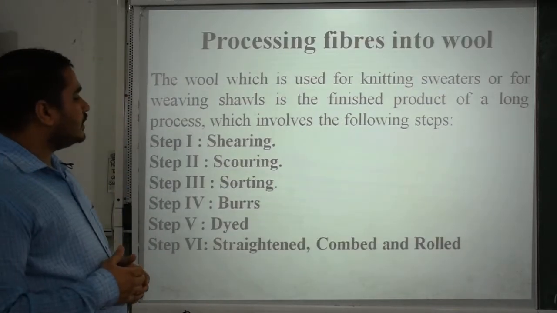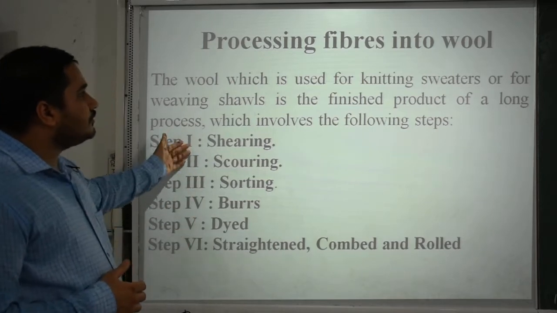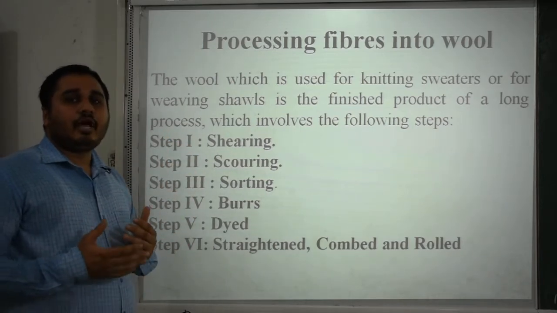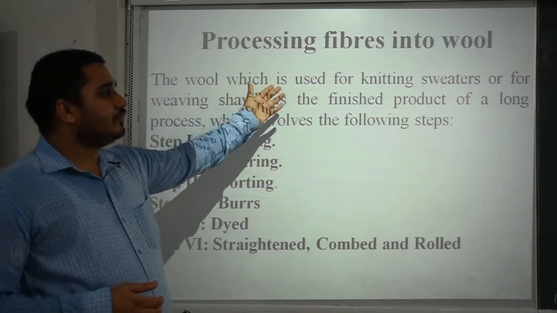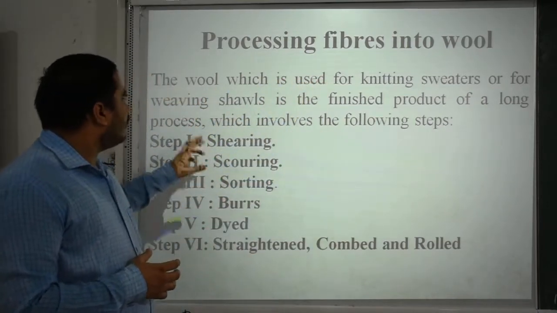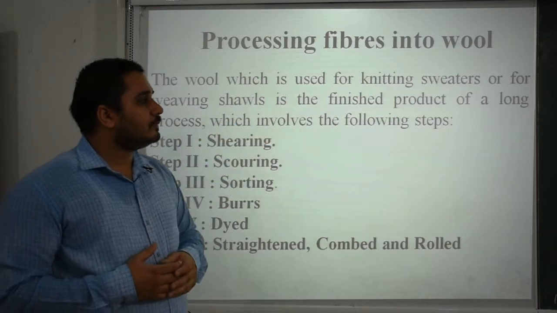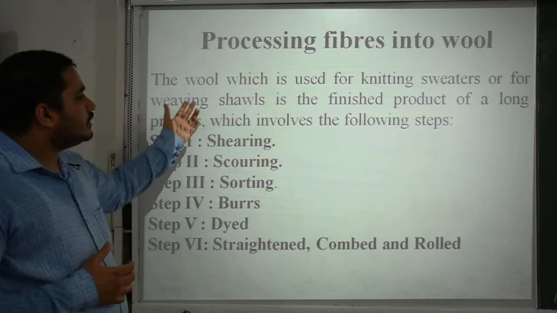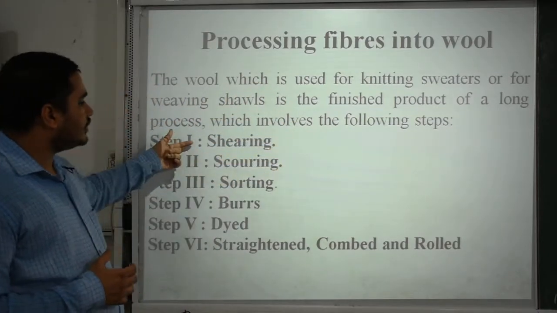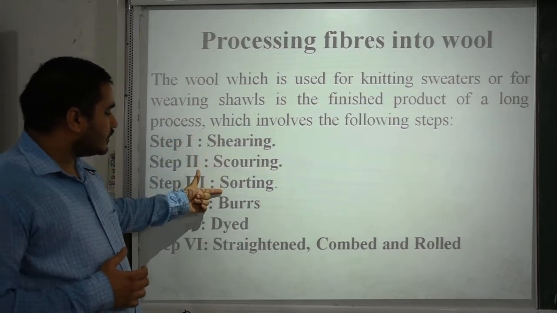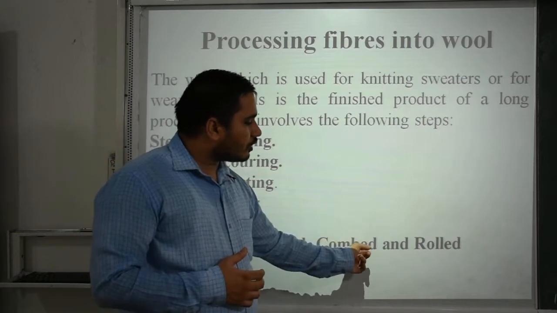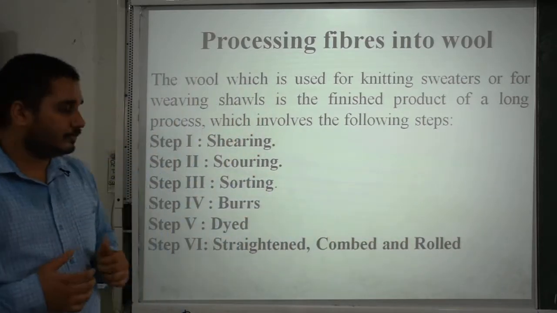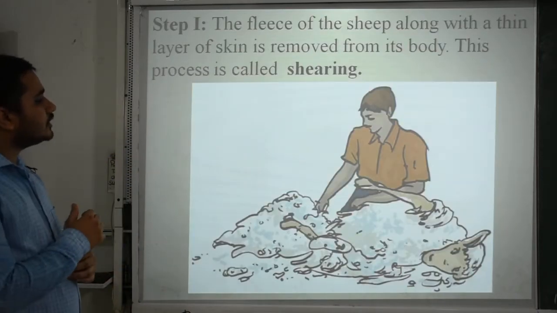Then, processing fibers into wool. These are the steps used when fibers are processed into wool. The wool which is used for knitting sweaters or for weaving shawls is the finished product of a long process which involves the following steps: first shearing, then scouring, sorting, picking burrs, then dyeing, then straightening, combing, and then last is the roll. Moving here, that is shearing.